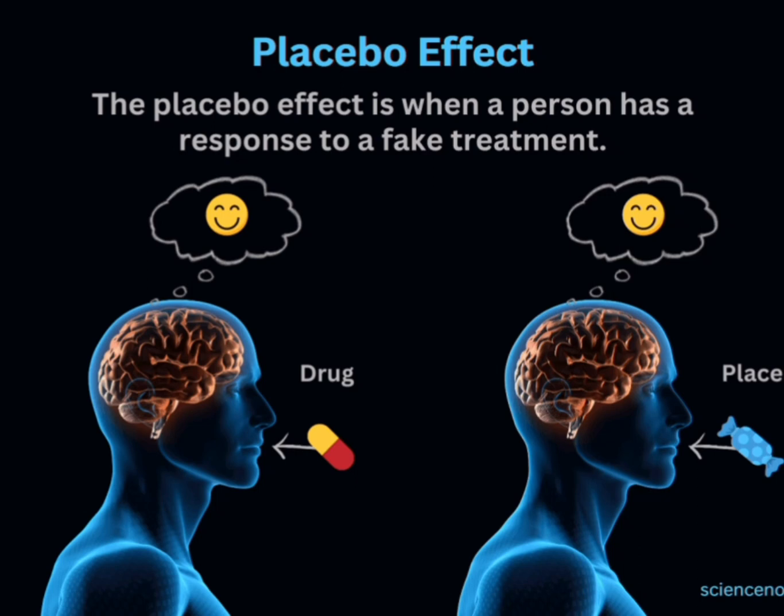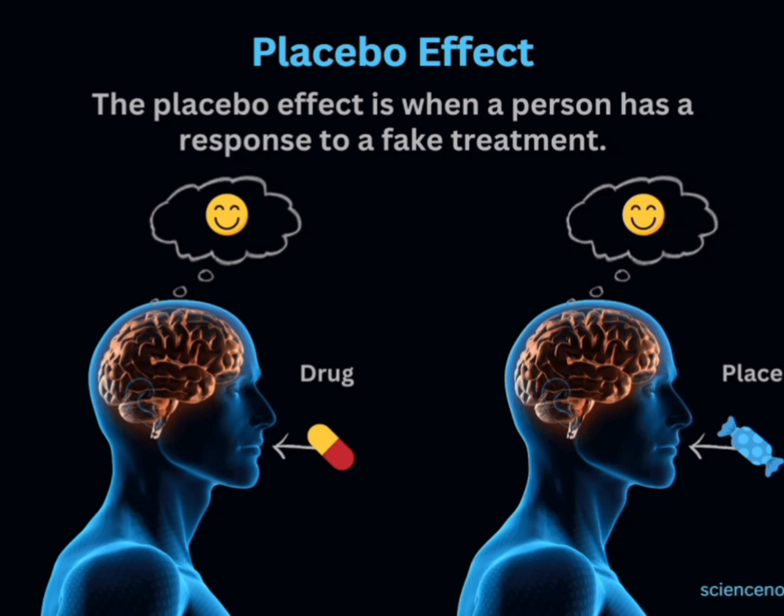When we genuinely believe that we are receiving a treatment that will help us, our brain can produce physiological changes that mimic or produce the expected results. This showcases how deeply intertwined our expectations and beliefs are with our physical and mental health outcomes.